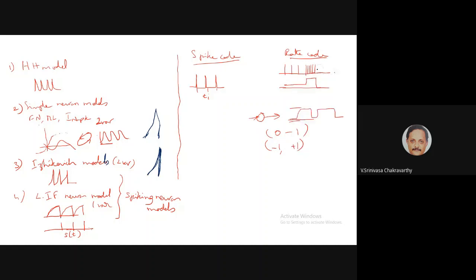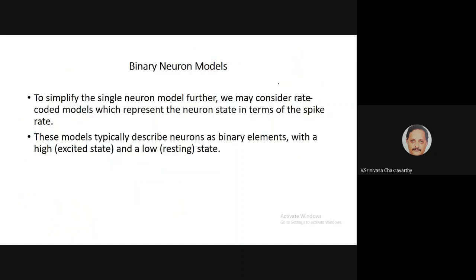So if you want to express the same thing in a rate code, you will have a flat stretch initially of a low value, then another flat stretch of a higher value, and then come back to zero. So this is the rate code for this spike train. Let us construct some simple neuron models which exhibit the rate code.